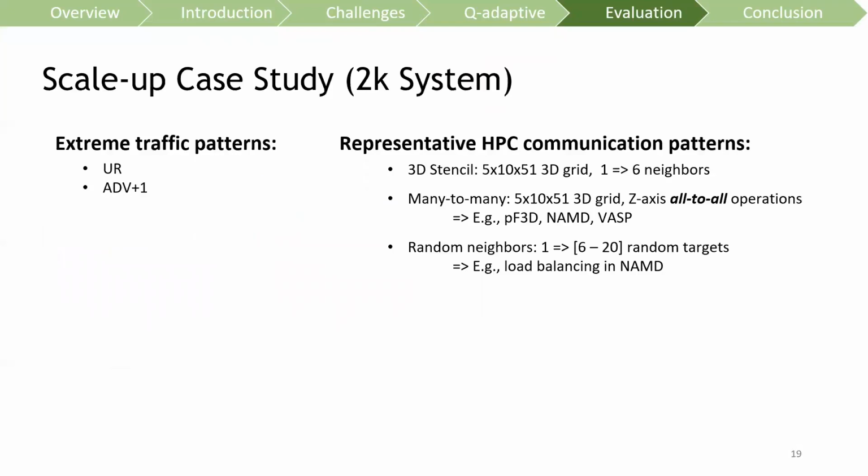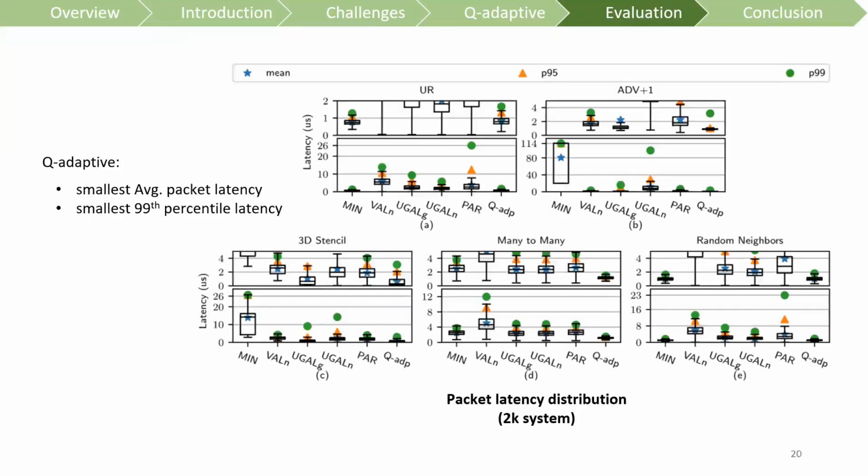We studied the scalability of the proposed Q-adaptive routing on a 2K system, and we evaluated both extreme traffic patterns and 3 representative HPC communication patterns, which are 3D stencil, many-to-many, and random neighbors. The figure depicts the packet latency distribution on the 2K system, and we observe that Q-adaptive routing achieves the smallest average packet latency, with the smallest 99th percentile latency compared with all the evaluated adaptive routing algorithms.